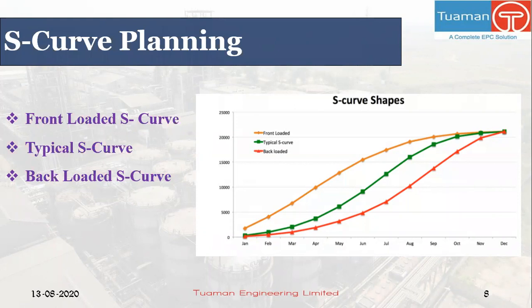Back-loaded S-curve: curves that start out with a lower slope and become increasingly steep towards the end of the project are typically back-loaded. In the back-loaded curves, most resources are assumed to be consumed late in the project. A back-loaded S-curve could indicate a large planning or design effort in the beginning and a reduced construction time.